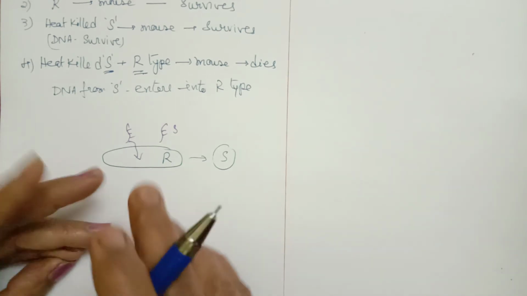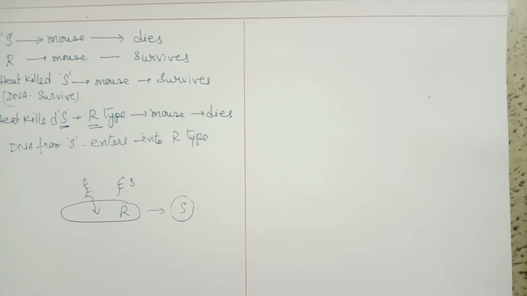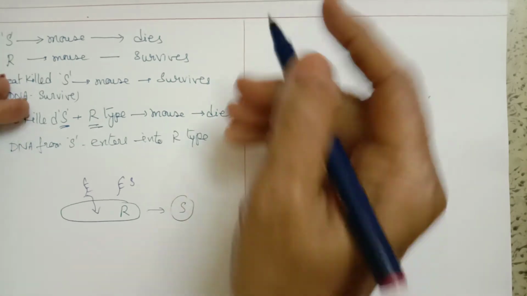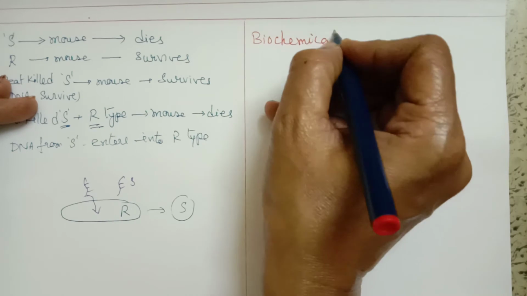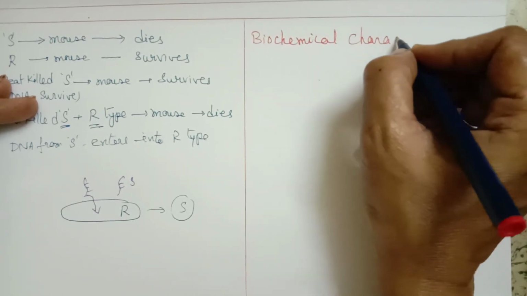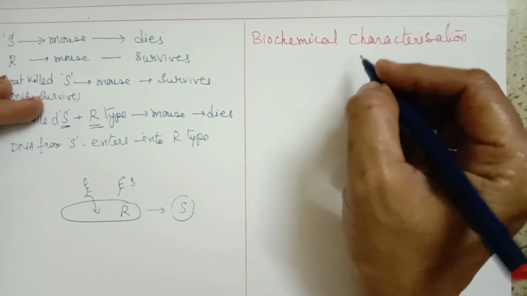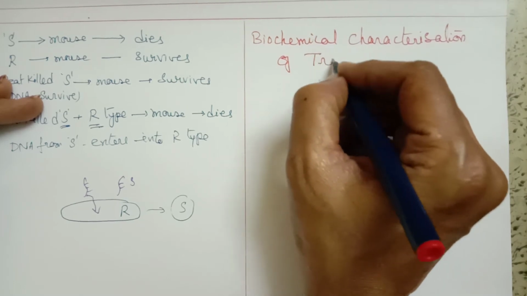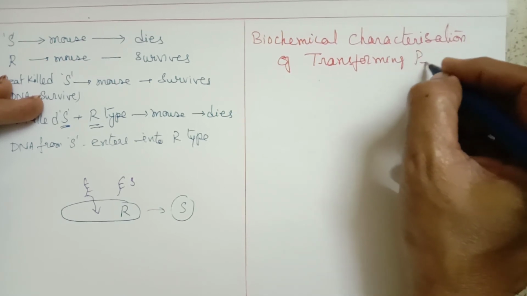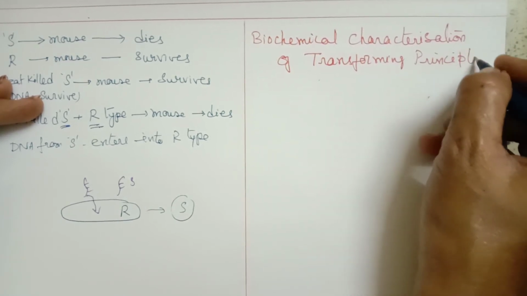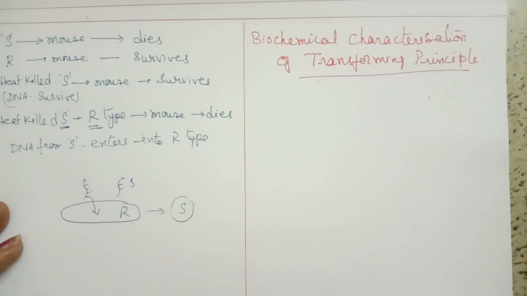So in the next study by different scientists, the next topic is biochemical characterization of the transforming principle. That is, what are those substances which are bringing about transformation.